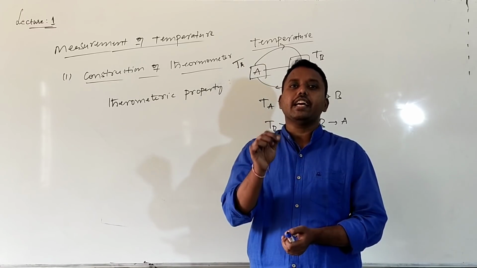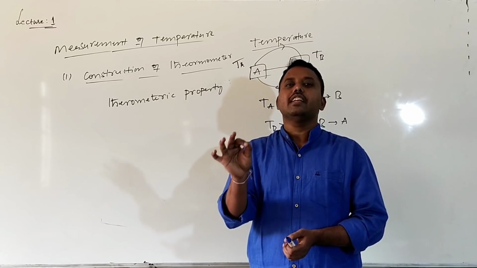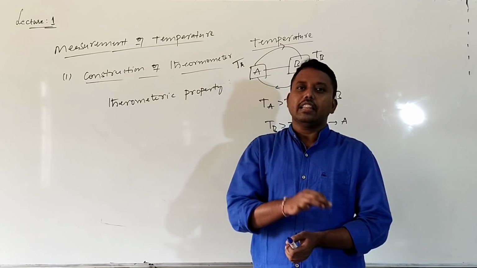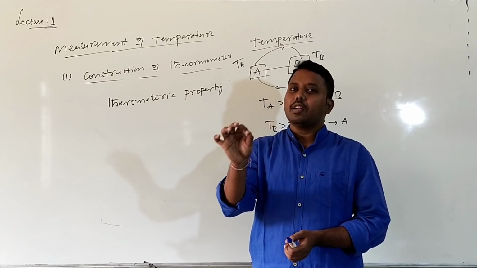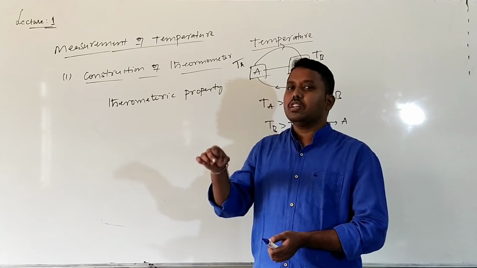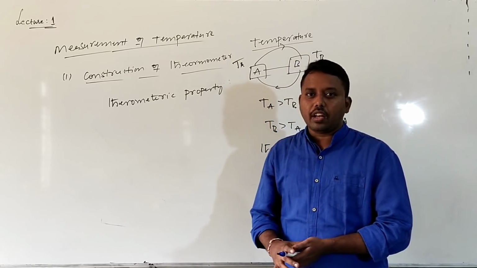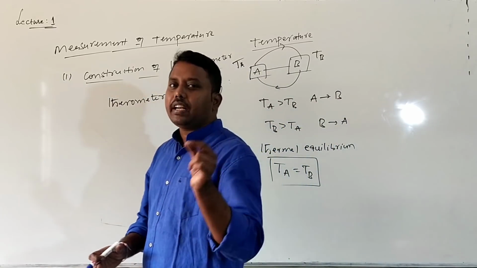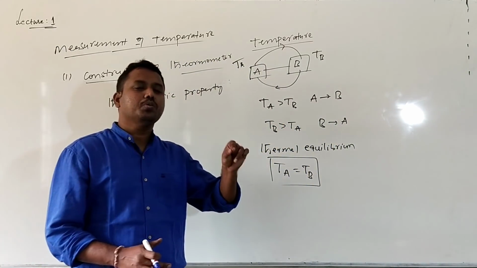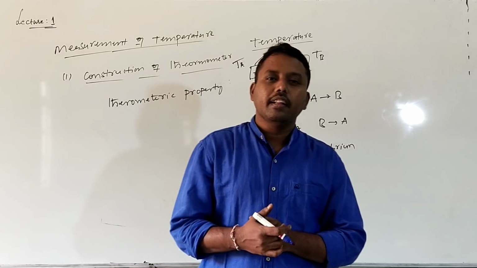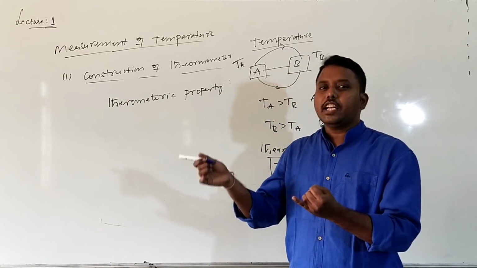It increases linearly. So volume changes linearly with the temperature, and that property, volume, is called the thermometric property. For designing a thermometer, we need to use one thermometric property. Here, the volume is changing with the temperature.